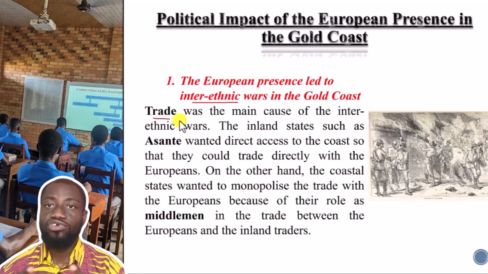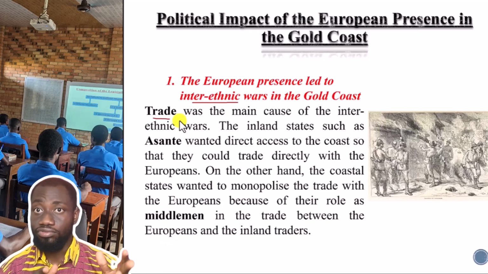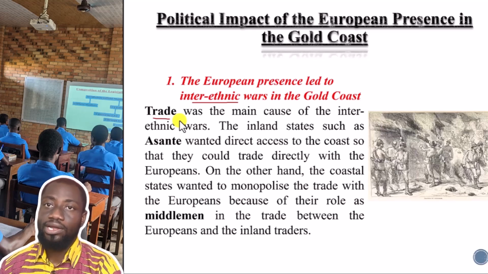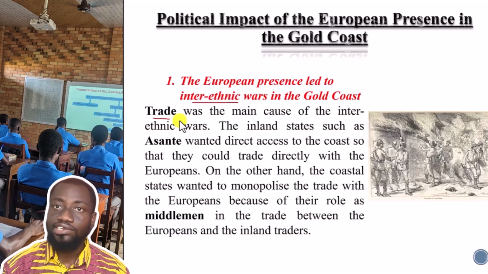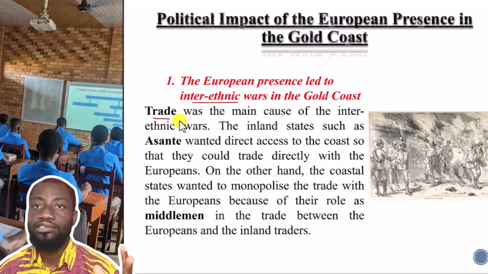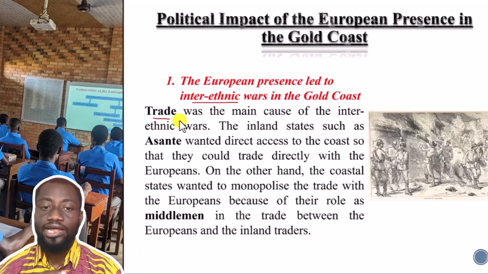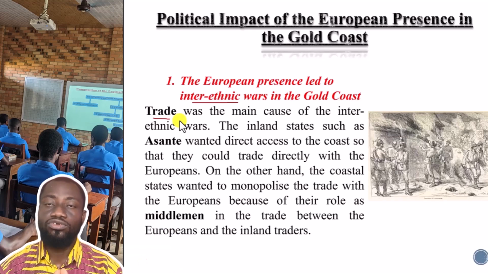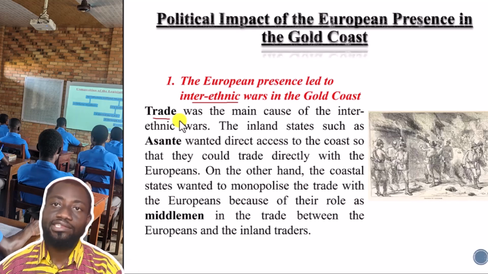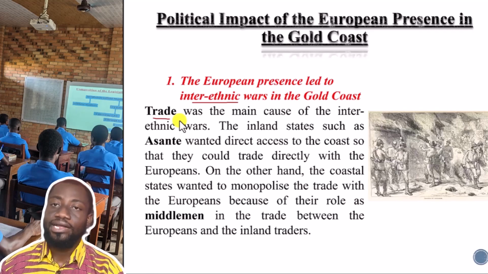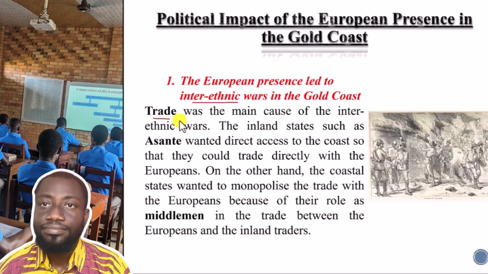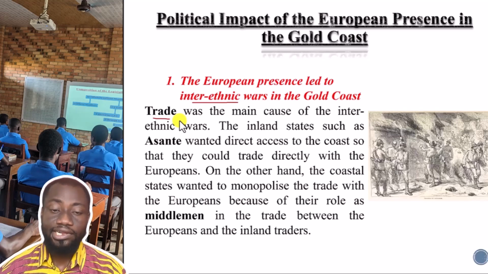in order to open the trade route so that they could trade, because most times these Fanti traders block the trade routes, preventing Asante from trading directly with the Europeans. And so Asante will fight several wars with these Fanti states in order to open the trade route so that they could go along the coast and trade directly with the Europeans. And this, we are saying, was a political impact of the European presence, because they were along the coast. This whole interethnic war started, and it started because of trade.